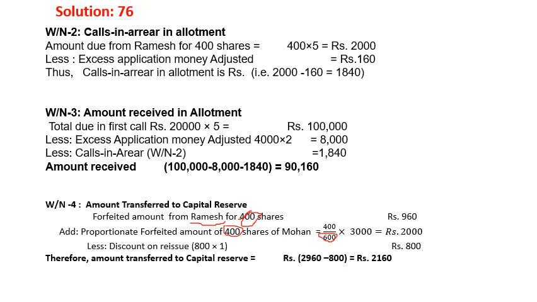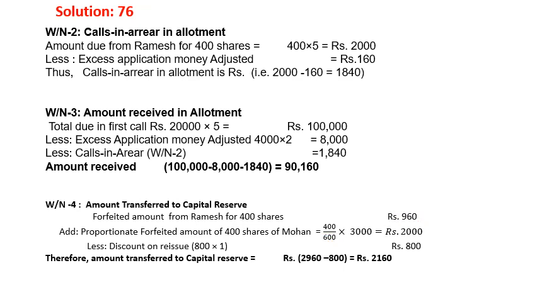So for Ramesh's 400 shares we take the total forfeited money, 960, and we add the proportionate forfeited amount from Mohan for 400 shares out of 600. The total forfeited money given is 3,000, so that is 2,000. Then we subtract the loss on reissue, that is the discount on reissue, 800 into 1, that is 800, which gives you the total gain on reissuing these shares, 2,160, as the amount for the last journal entry of the question.